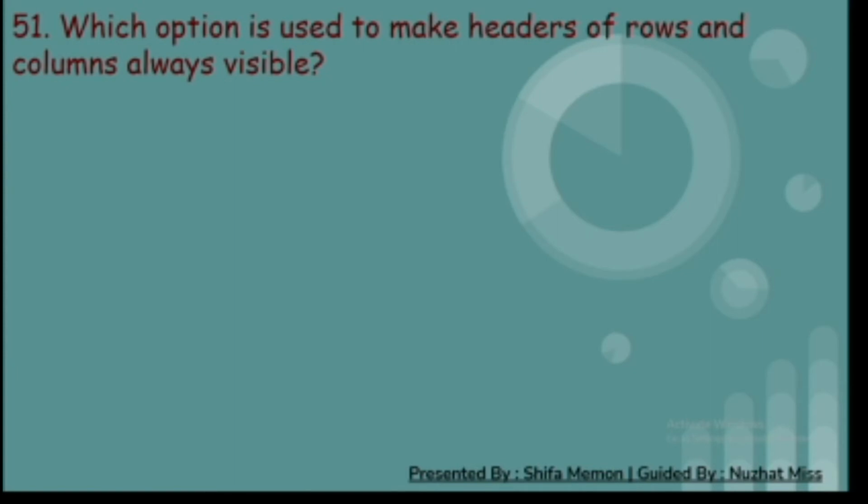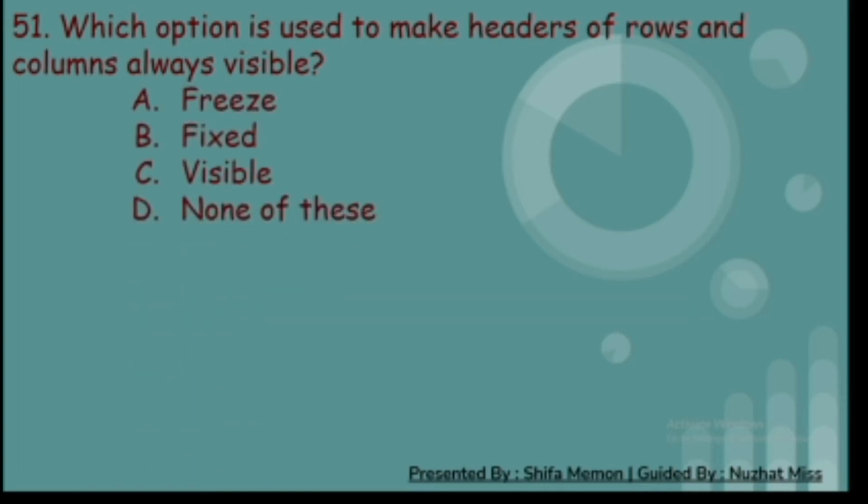51st. Which option is used to make headers of rows and columns always visible? A. Freeze. B. Fixed. C. Visible. And D. None of these. And the correct answer is A. Freeze.